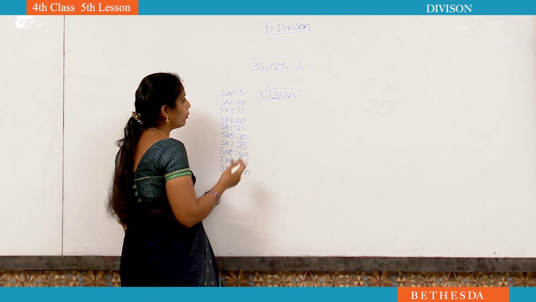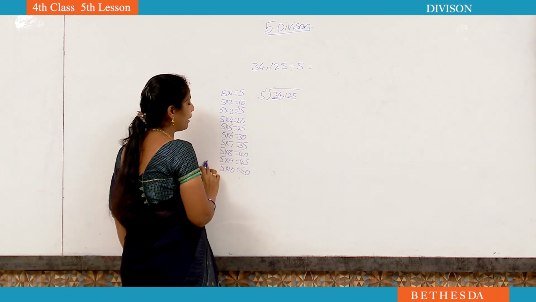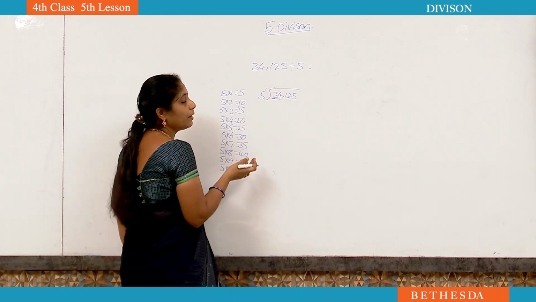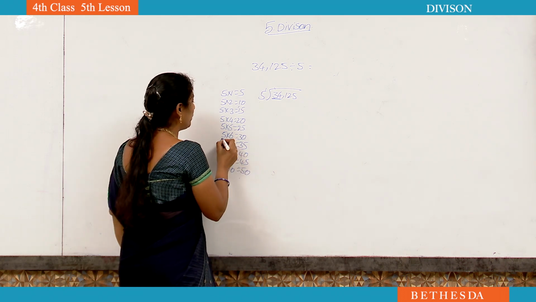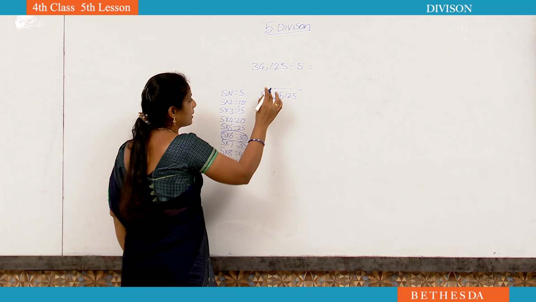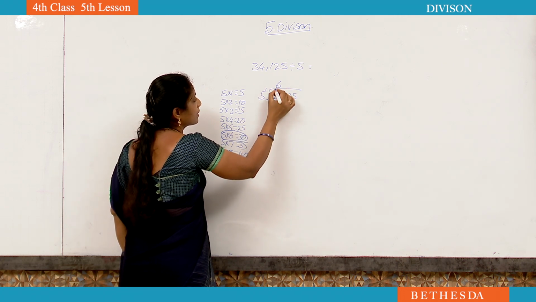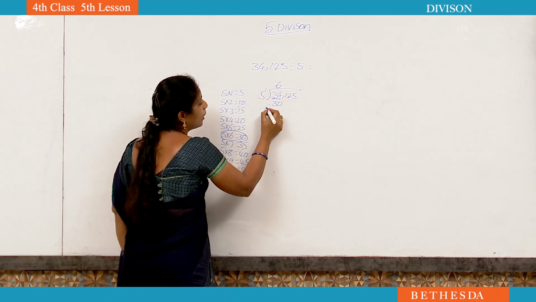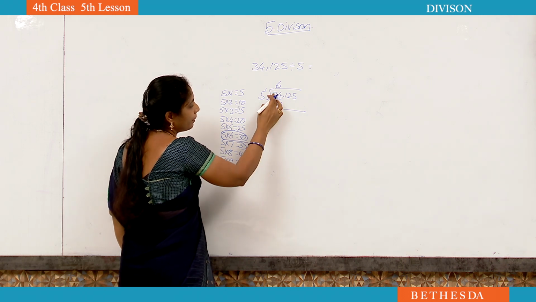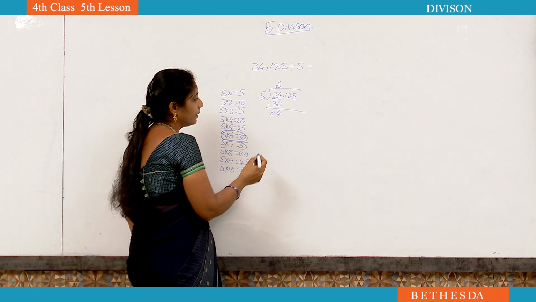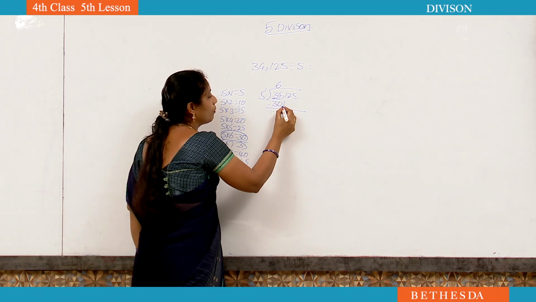Okay, now 34. Is there 34 in the 5 table? No, not there. Then we have to take the nearest below number. The nearest below number is 30. 5 6s are 30. Now do subtraction. 4 minus 0, 4. 3 minus 3, 0. No need to write. Now we have to take down 1.